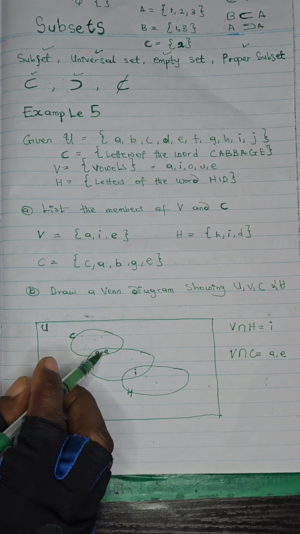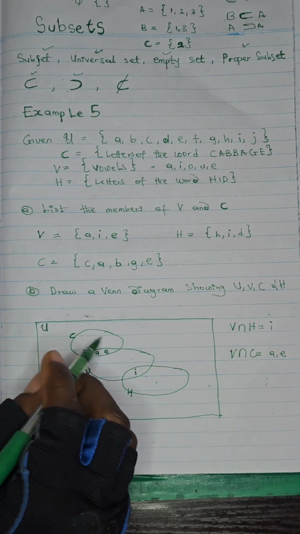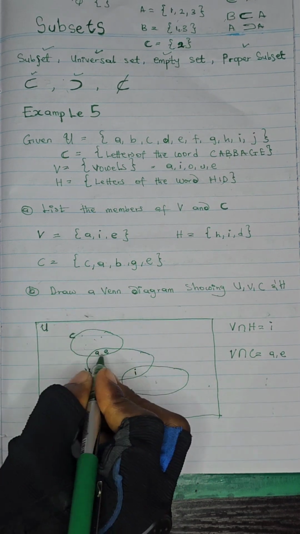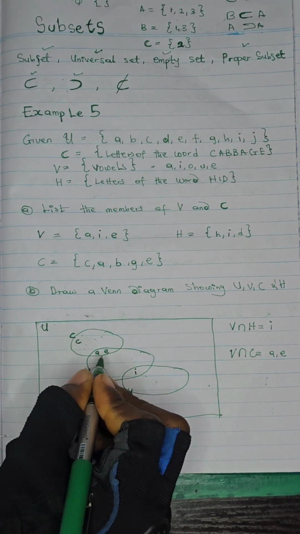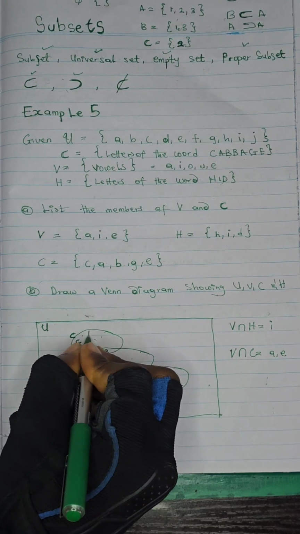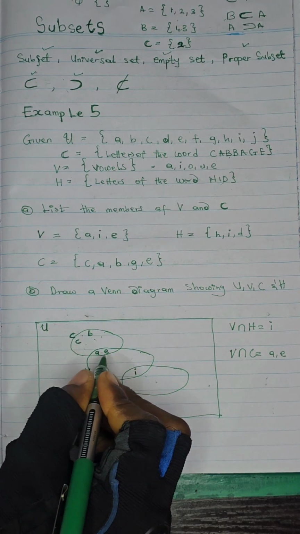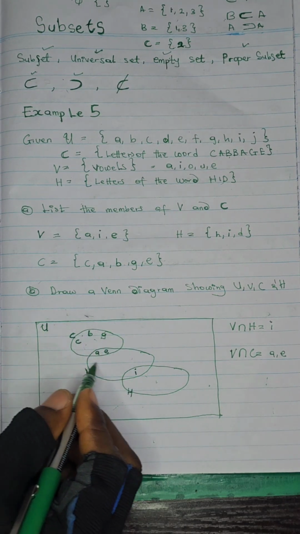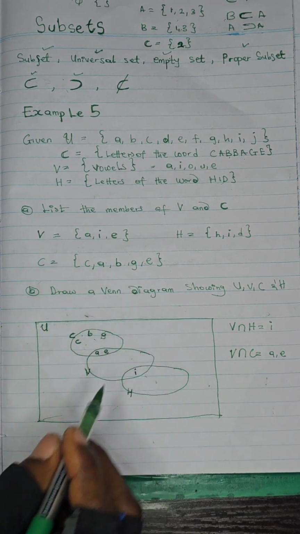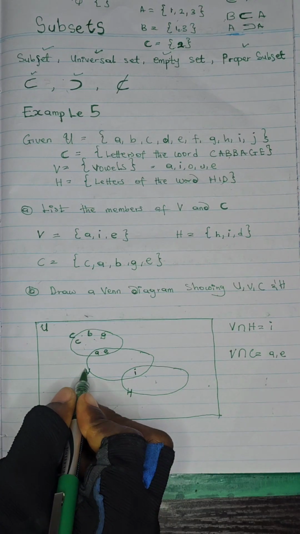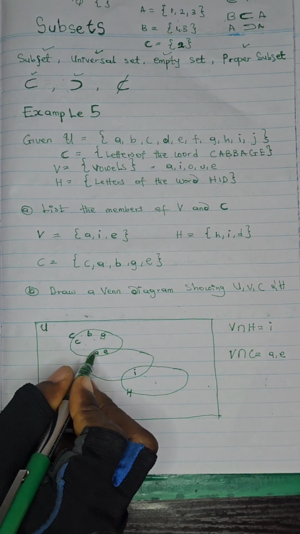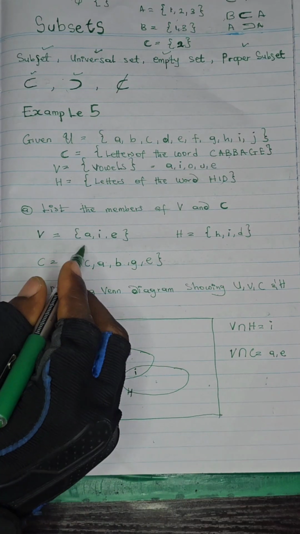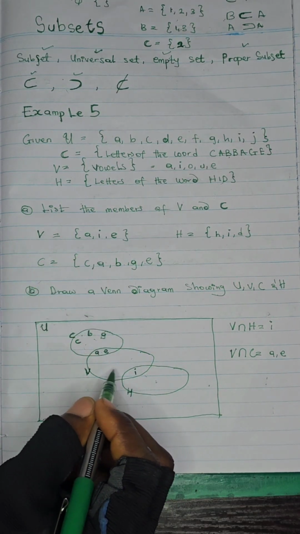So make sure that C as a circle contains everything that C has. Now we've taken care of what they have in intersection. The remaining ones will be on their own. C is not here, so I can write C. A is already here, no need. B is not here, I can write B. G is not here, I can write G. E is already here. So if you look at C as a circle, it contains everything in the set. Coming to V, we've already taken care of A and E, and at this intersection point, we've taken care of I. V has only 3 elements, so there is nothing we can put here that is on its own.